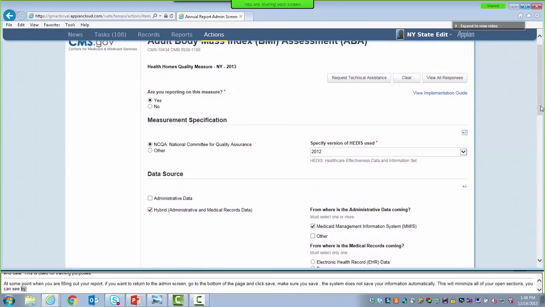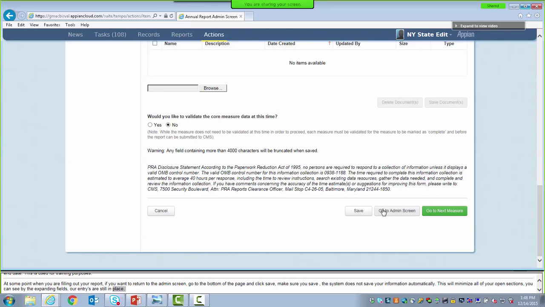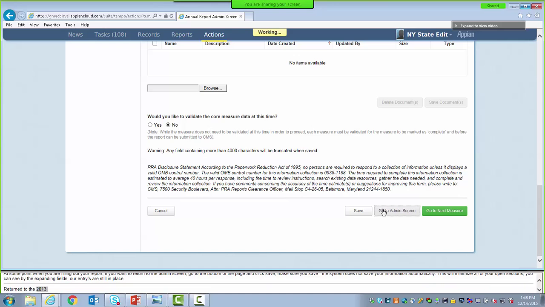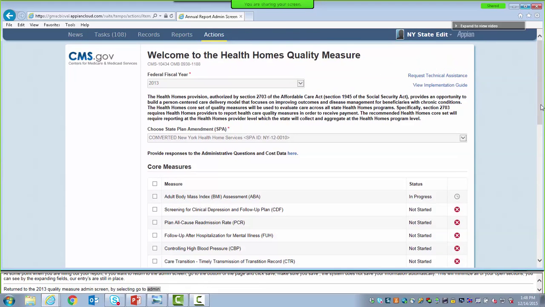We can now return to the 2013 Health Homes Quality Measure admin screen by selecting Go to Admin Screen at the bottom of the page. Once we're back here, we can see that our Adult Body Mass Index assessment is in progress because we began filling in the information required, but we did not complete the information or validate our questions or our responses to the questions. Therefore, it is not in the complete status yet.